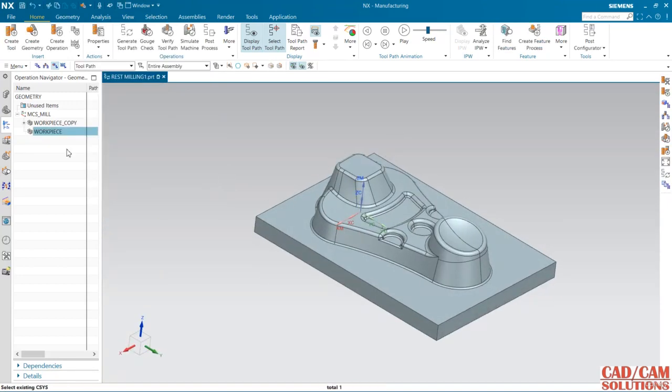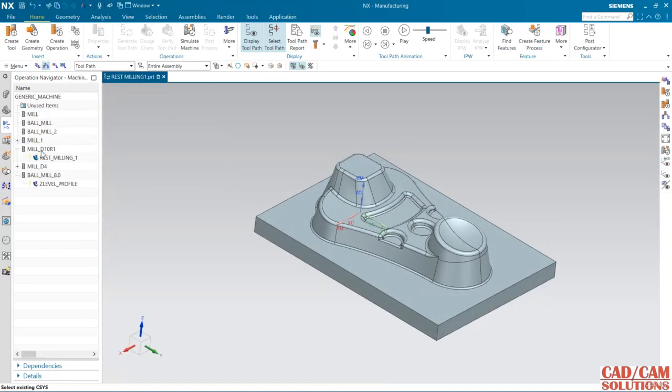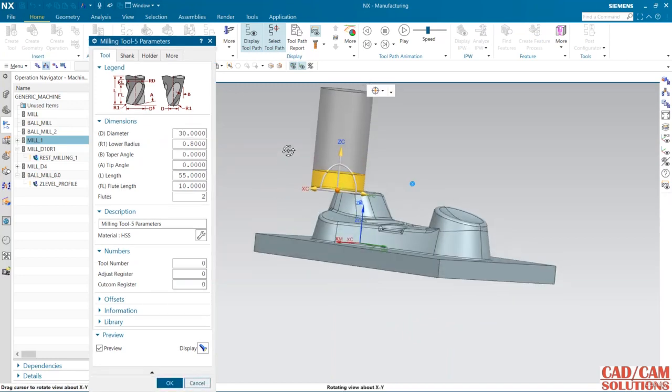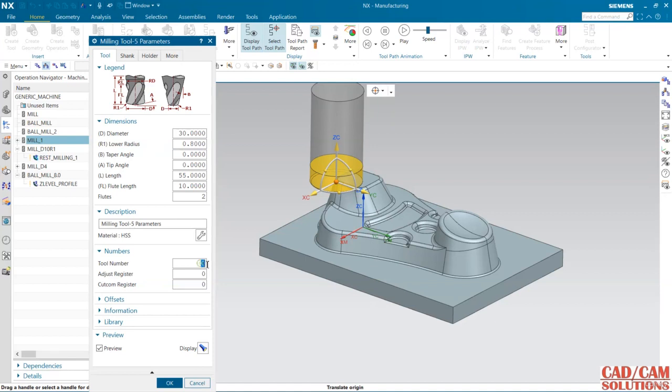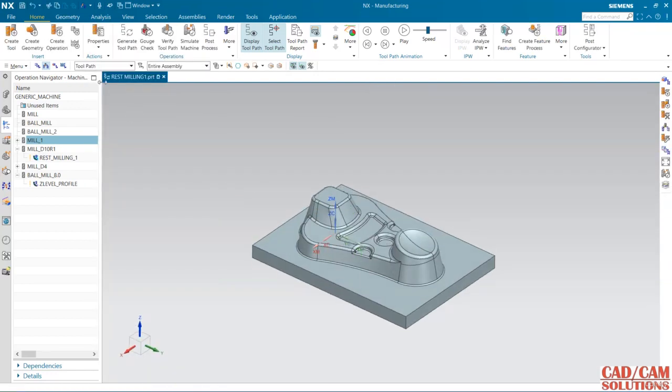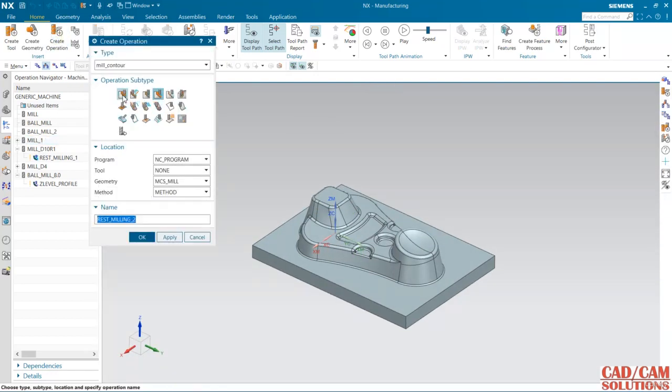Okay, now for the tool I'm going to use a bigger tool, and one more tool which is, okay, it is not available here. See this mill one, I'm going to use this mill one, a 30 mm diameter tool. Tool number is 1. Okay, so let's start with the cavity mills.